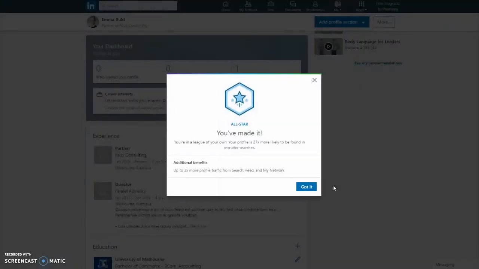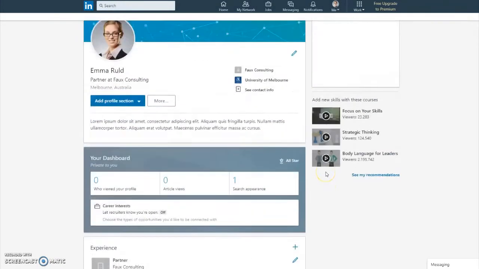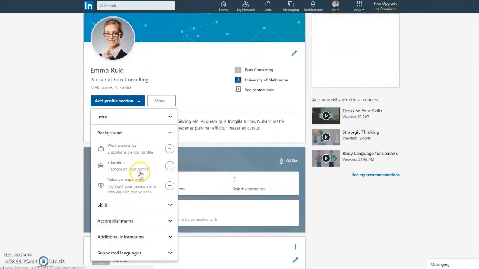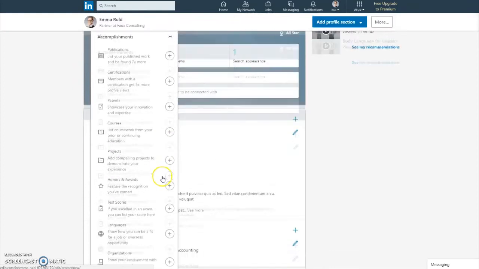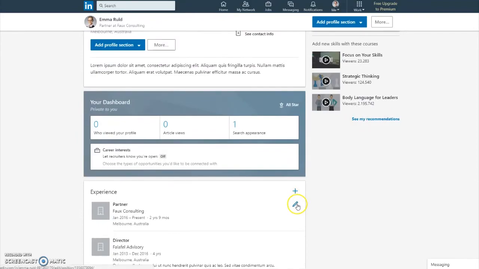Next, you're likely to receive a pop-up that says you are now a LinkedIn All-Star. This also mentions a few of the benefits of being a LinkedIn All-Star. As previously mentioned, this rating is based on how complete your profile is, not necessarily the quality. You should set aside some time regularly to review your profile in order to make sure that the information is still current and that it best serves your online brand. Don't be shy to add things such as achievements and awards, along with volunteering experience, as this helps create a well-rounded profile. There's a few more tweaks I want to take you through before we finish this video.